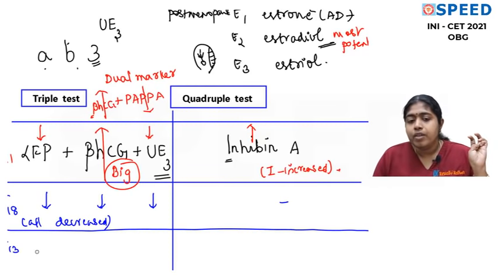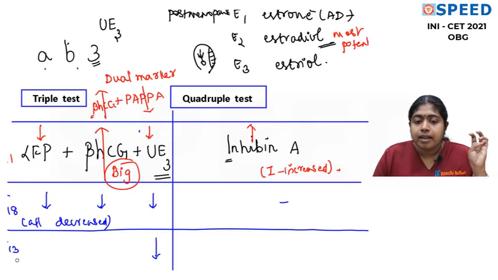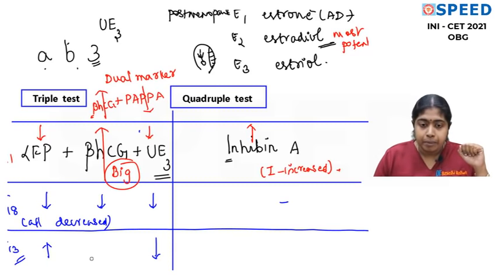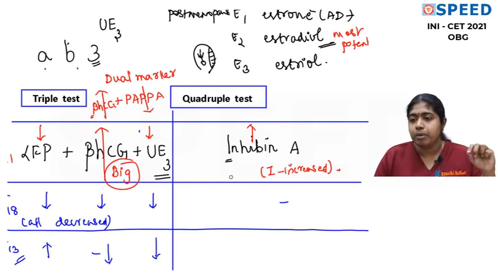And for trisomy 13, please also remember that estriol is less in all the trisomies. Remember this point: estriol in all the trisomies is less. Trisomy 13 is exactly opposite to trisomy 21. So you find that alpha fetoprotein is high and beta HCG is the same, no change, or decreased. Mostly these two might not come in exams, though it's very easy to remember.